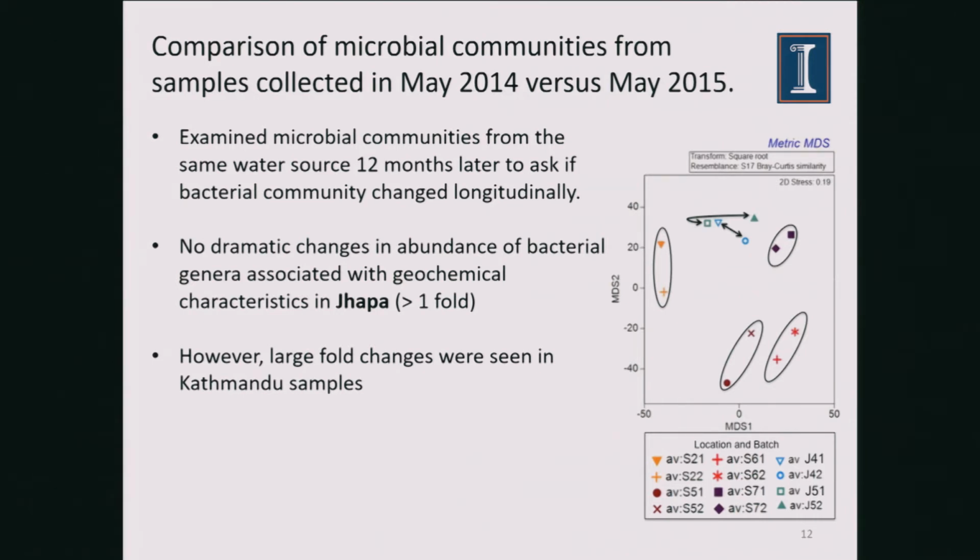So we did see a lot of changes in the Kathmandu community, but not so much change in the Chapa communities. So there was less than a one-fold change in most of the microbes we looked at in the Chapa community, but in the Kathmandu community, the fold was a lot higher, basically saying that the microbial community was not as stable in the Kathmandu samples compared to the Chapa samples right after the earthquake.